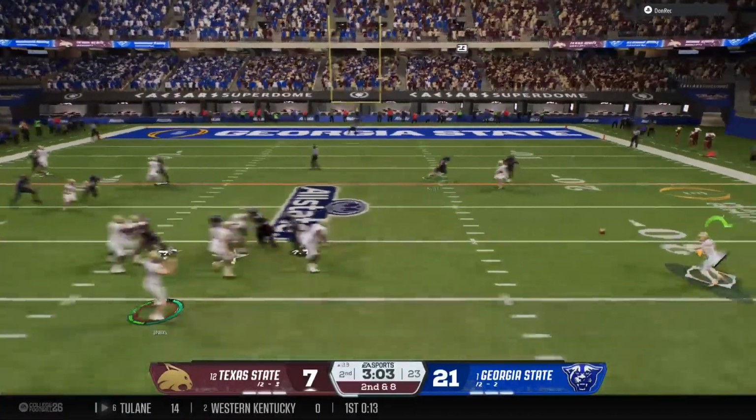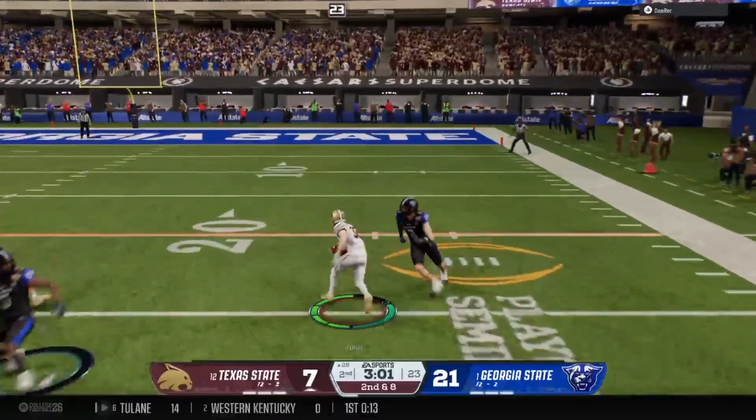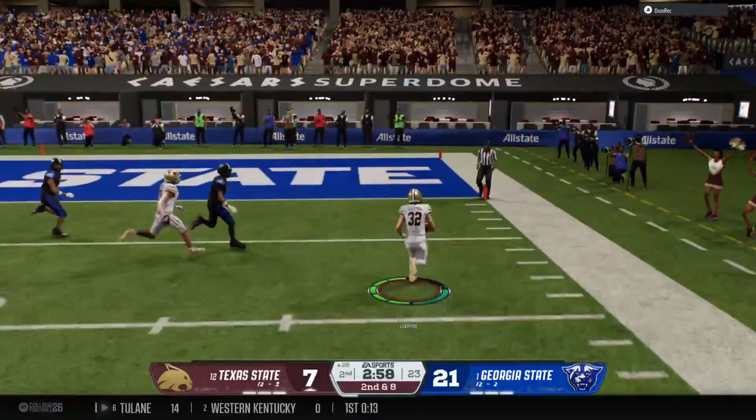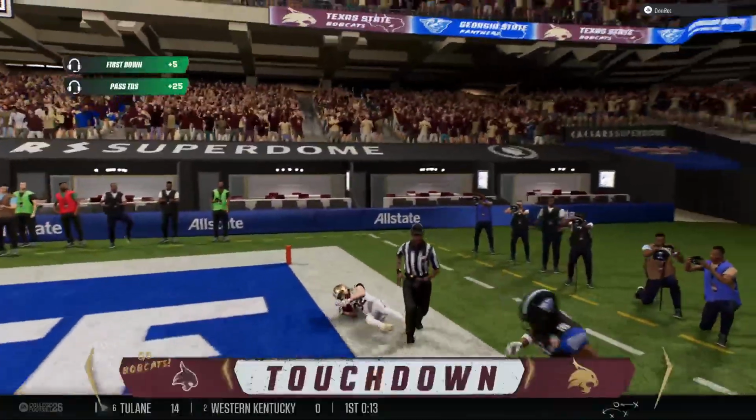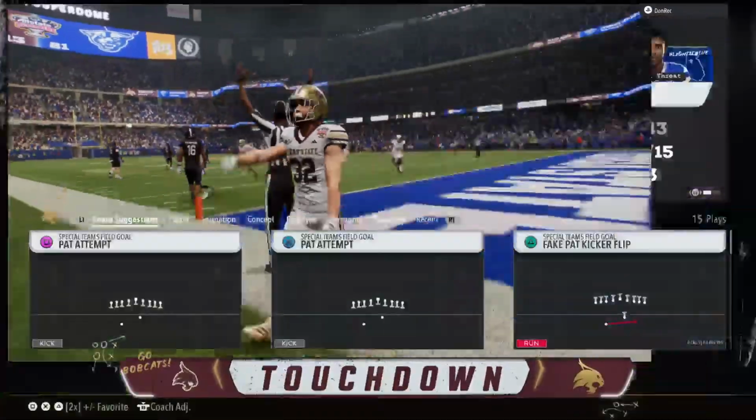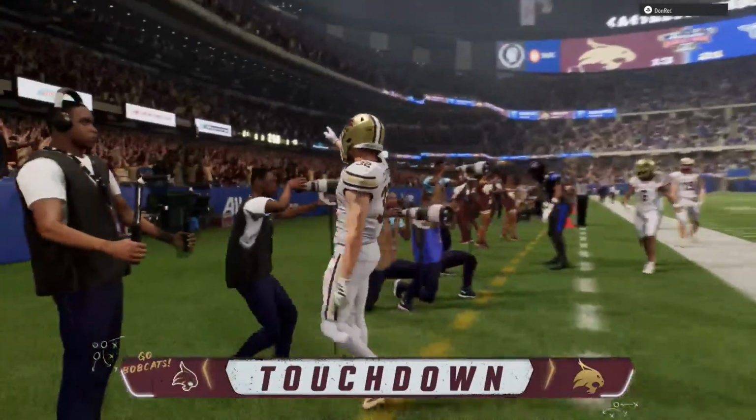Quarterback looking to pass here on 2nd down. Catch is made behind the line of scrimmage. Has a path to the end zone. Touchdown, Texas State. This quarterback on fire today.